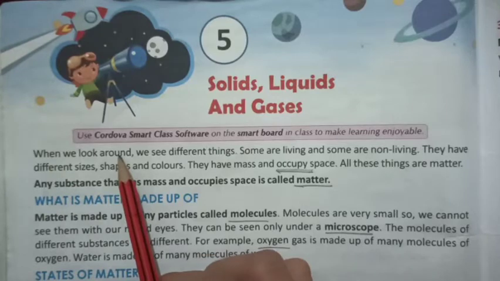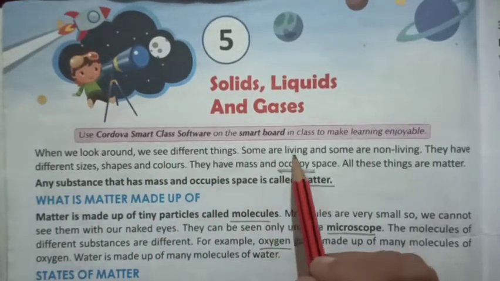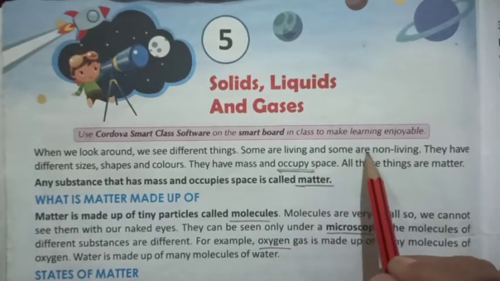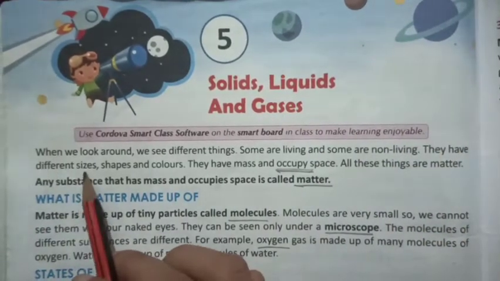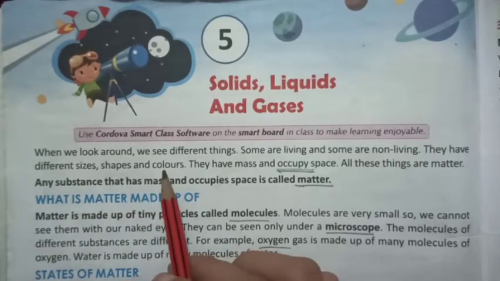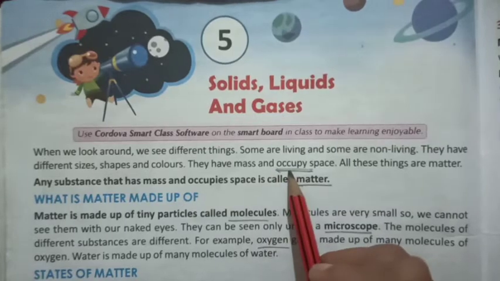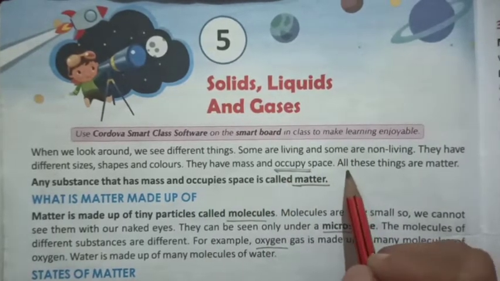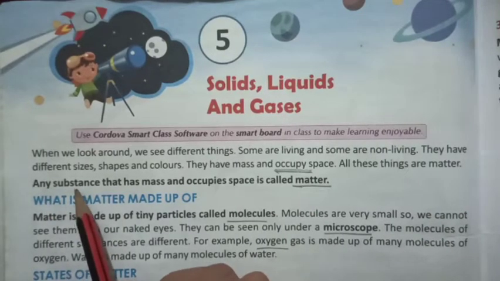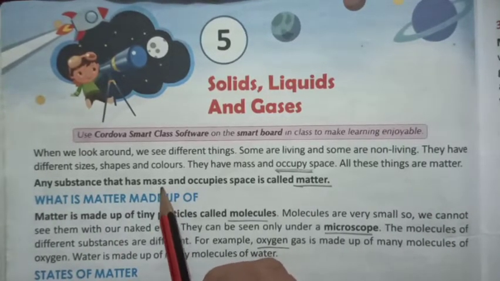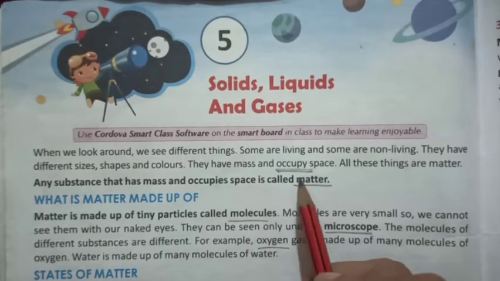When we look around, we see different things. Some are living and some are non-living. They have different sizes, shapes and colors. They have mass and occupy space. All these things are matter. Any substance that has mass and occupies space is called matter.